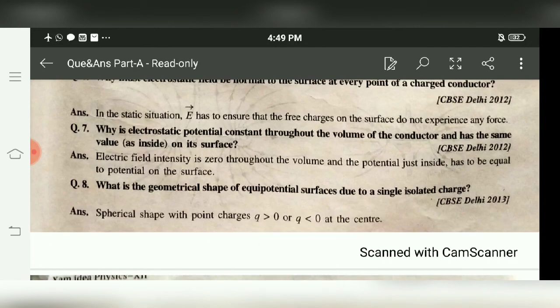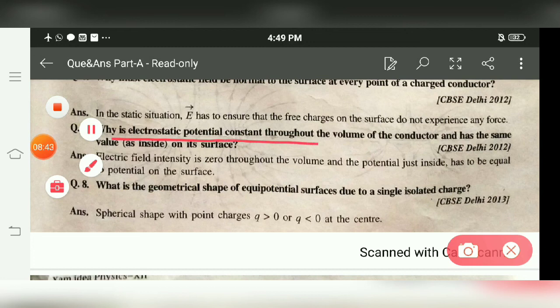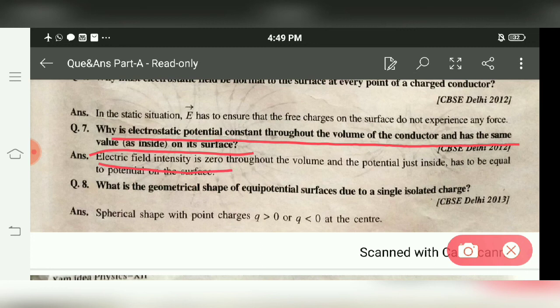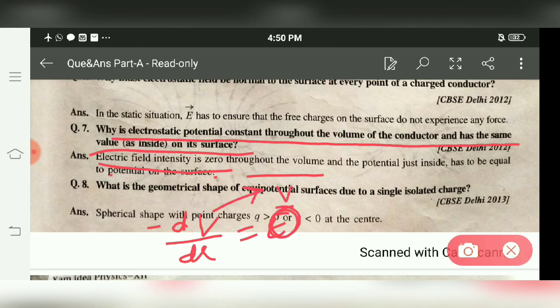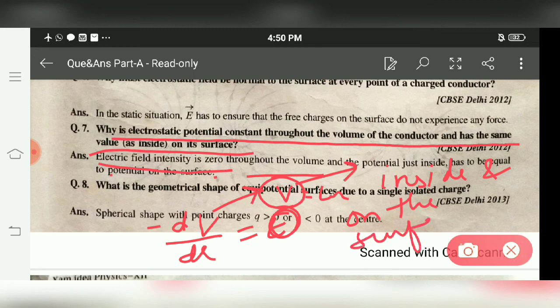Next is, why is electric potential constant throughout the volume of the conductor and has the same value on the surface? As we know, the electric field E is 0 throughout the volume. If E is 0, then potential is going to be the same, by the formula minus dV by dr equals E. If this E is 0, then V is constant. So V is going to have the same value inside and on the surface of the conductor.